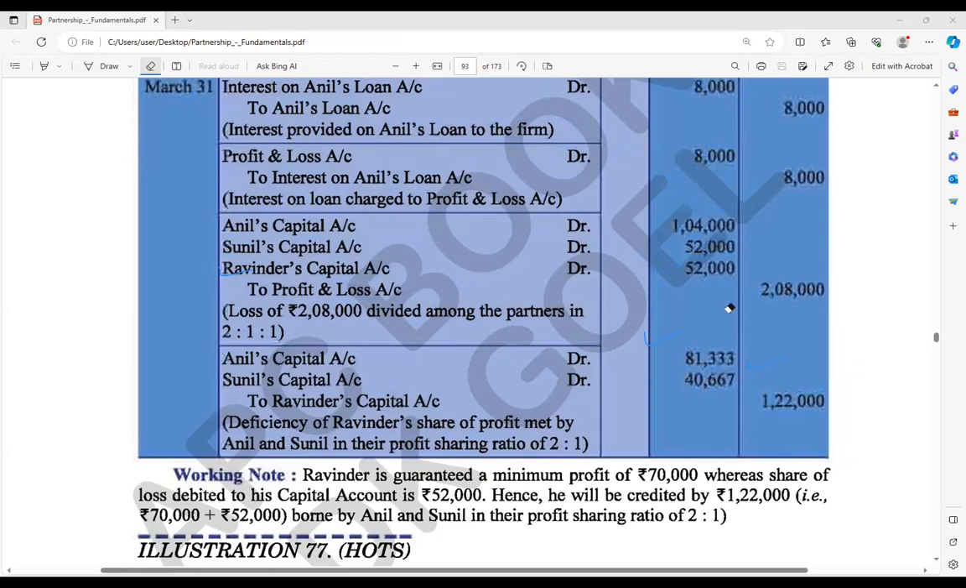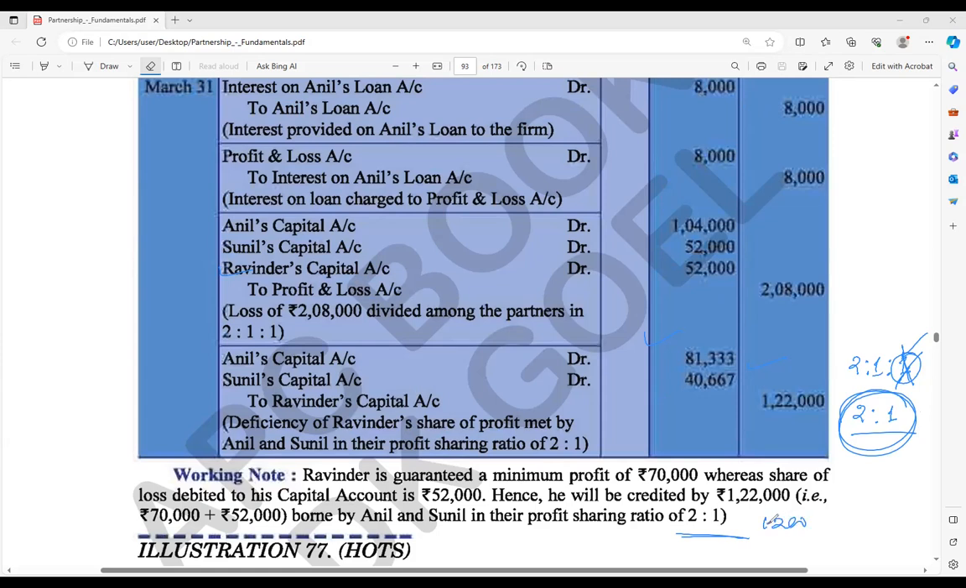Their ratio was 2:1:1. Now 1 goes out, Ravinder goes out. The other persons are who? Those two persons, Anil and Sunil. So the ratio now is 2:1. If the new profit sharing ratio or sacrificing ratio is not given, at that time we should deal like that only. So 2:1. Now how much loss is going to be given?